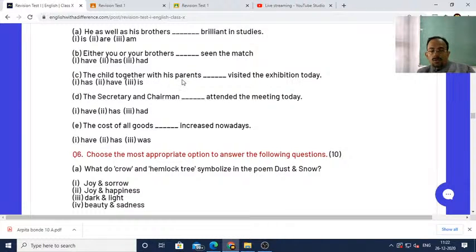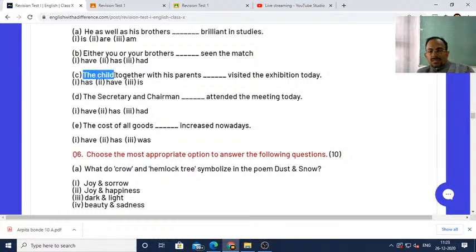Okay, so don't get confused, because many students, even adult learners, become confused. Why? Because the word parents is closer to the verb, but according to the rule, if two subjects are connected by together with, the verb here will agree with the first subject.